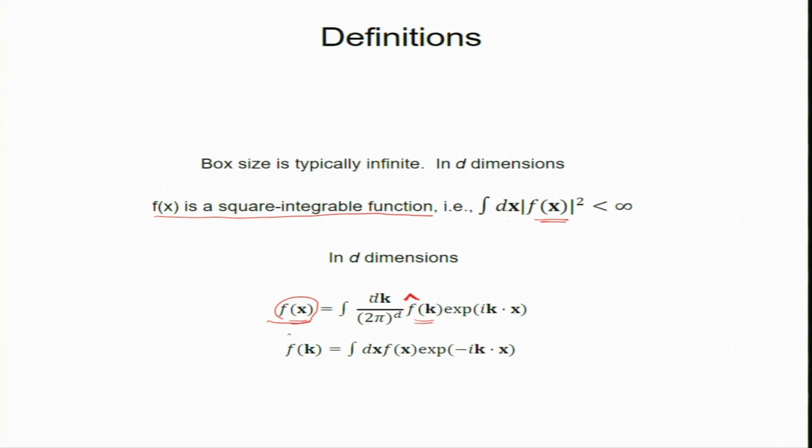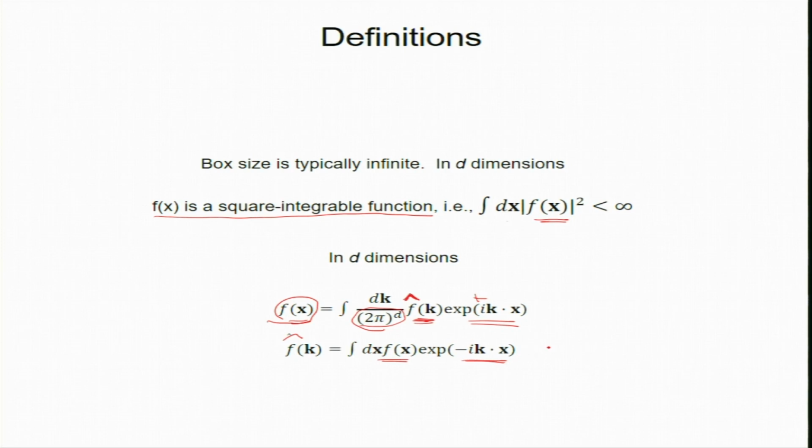My definition is the integral dk by 2 pi to the power d. You will find this normalization, 2 pi to the d, and exponential ikx. This is my notation. Some people write a minus sign there, and people choose both ways, but I prefer plus ikx for the inverse transform. I am using f(k) to compute f(x), so this is called the inverse transform and I use a plus sign. That is what we will always do. Now, given f(x) I can compute f(k), and that will have a minus sign.